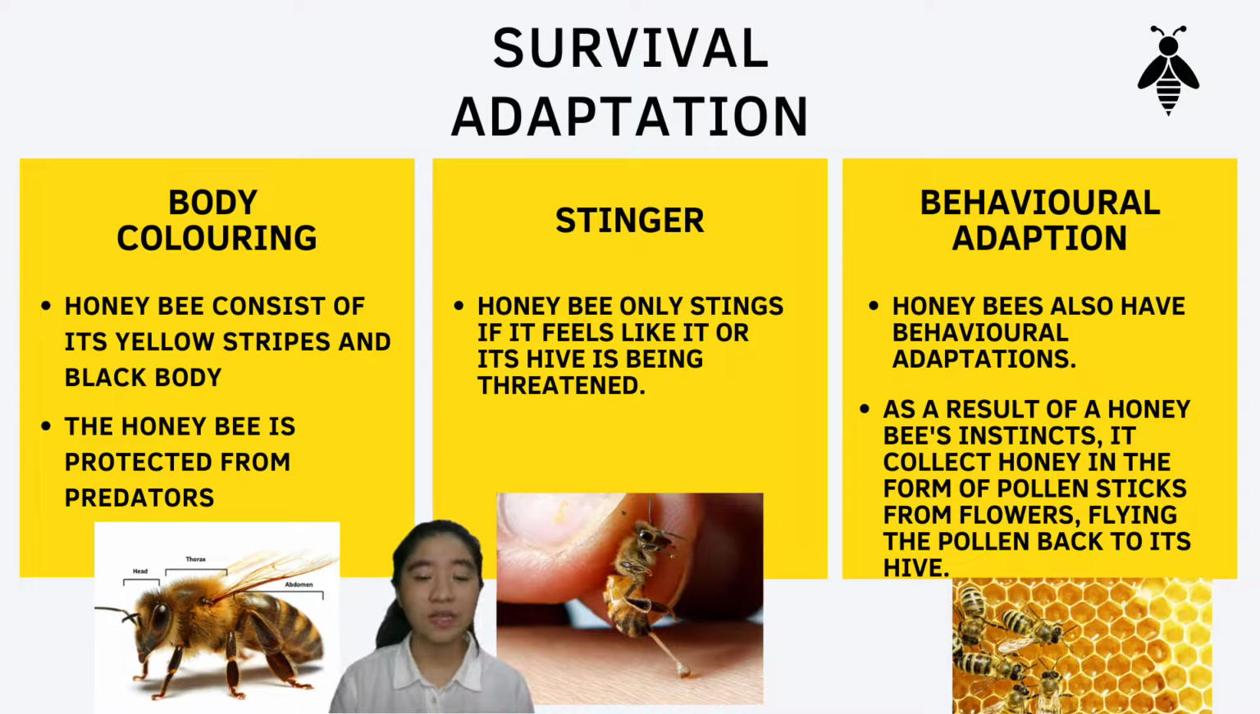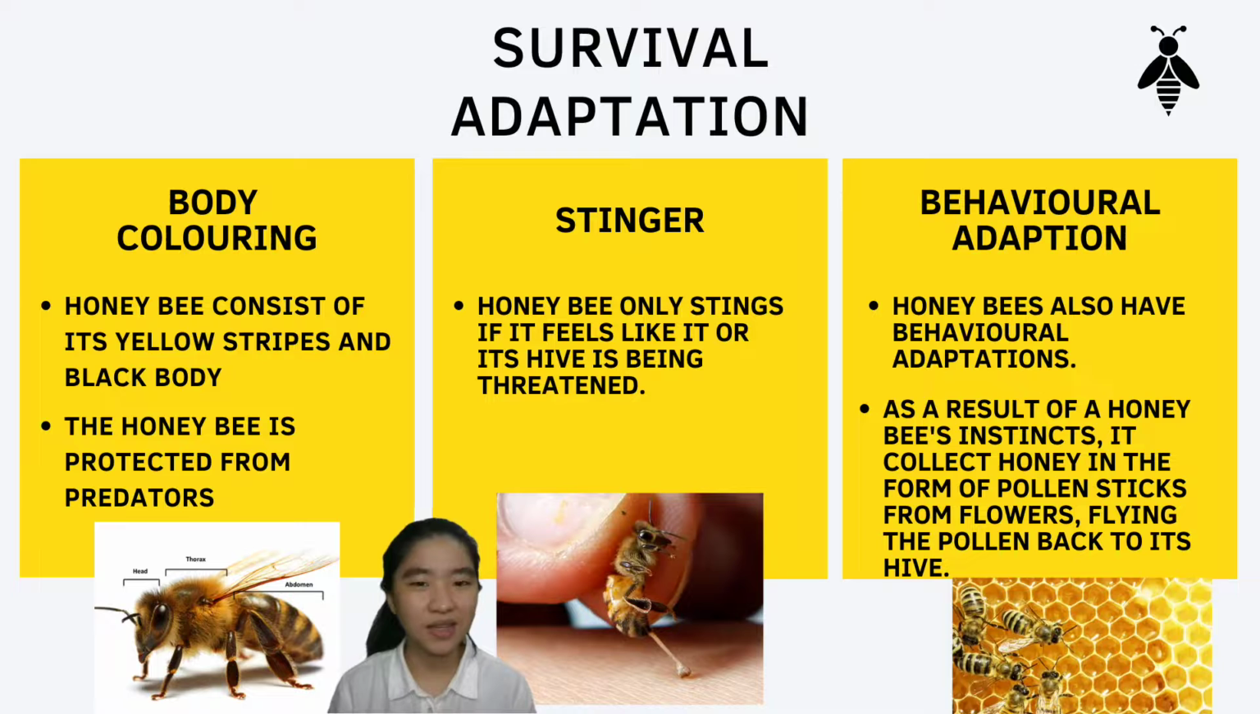Stinger. Honeybees have a stinger, which is an important adaptation. A honeybee does not sting until it or its hive is in danger, contrary to belief. A honeybee uses its stinger to protect its hive and will die, ensuring the survival of its relatives. Behavioral adaptations. Honeybees have adapted in their behavior as well. A honeybee, for example, learns from its parents how to pollinate and collect honey.